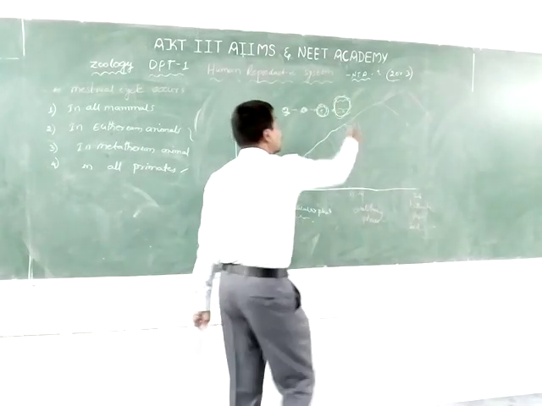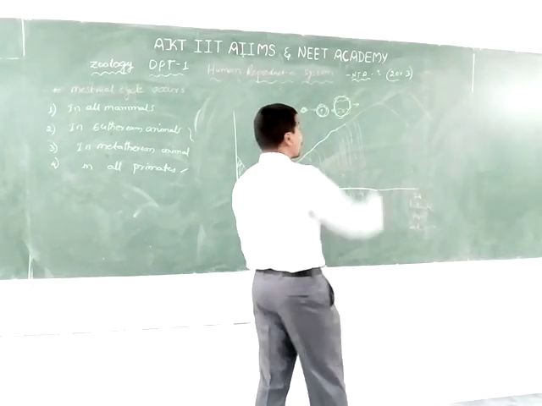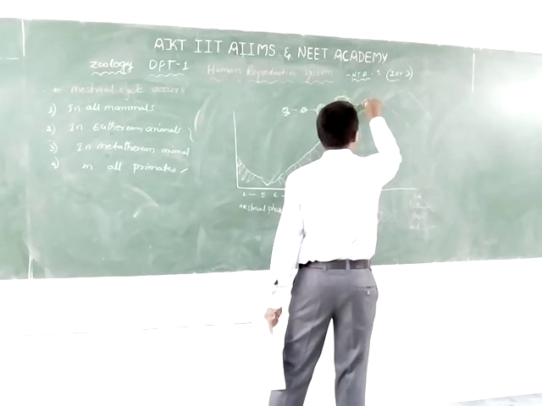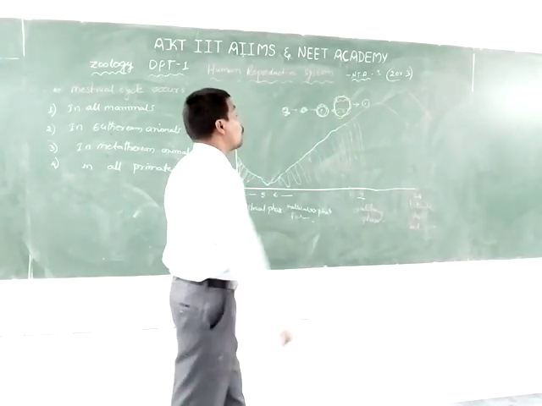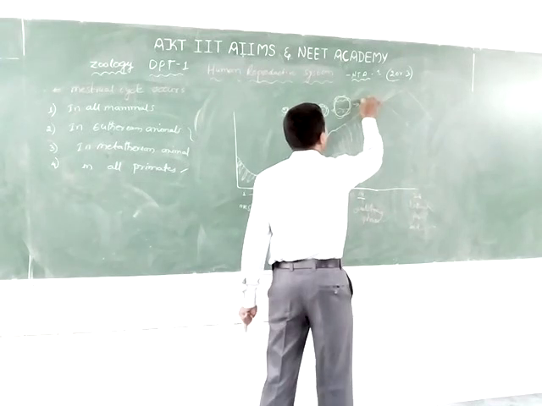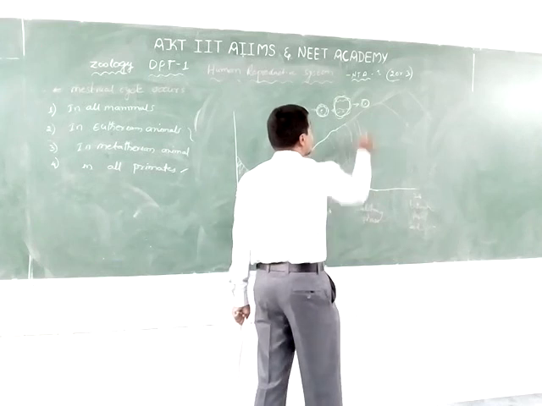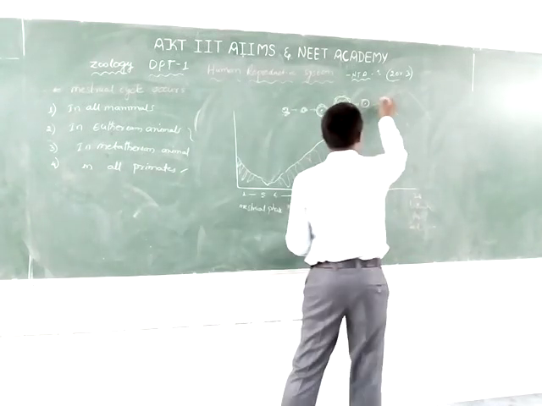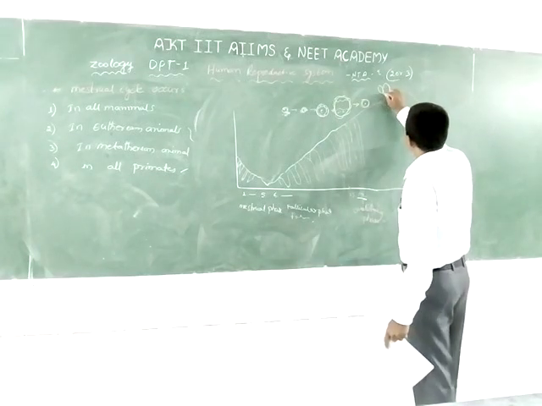The Graafian follicle ruptures and releases the ovum. The ovum is released on the 14th day of the menstrual cycle. The remaining part after the ovum is released is the corpus luteum.